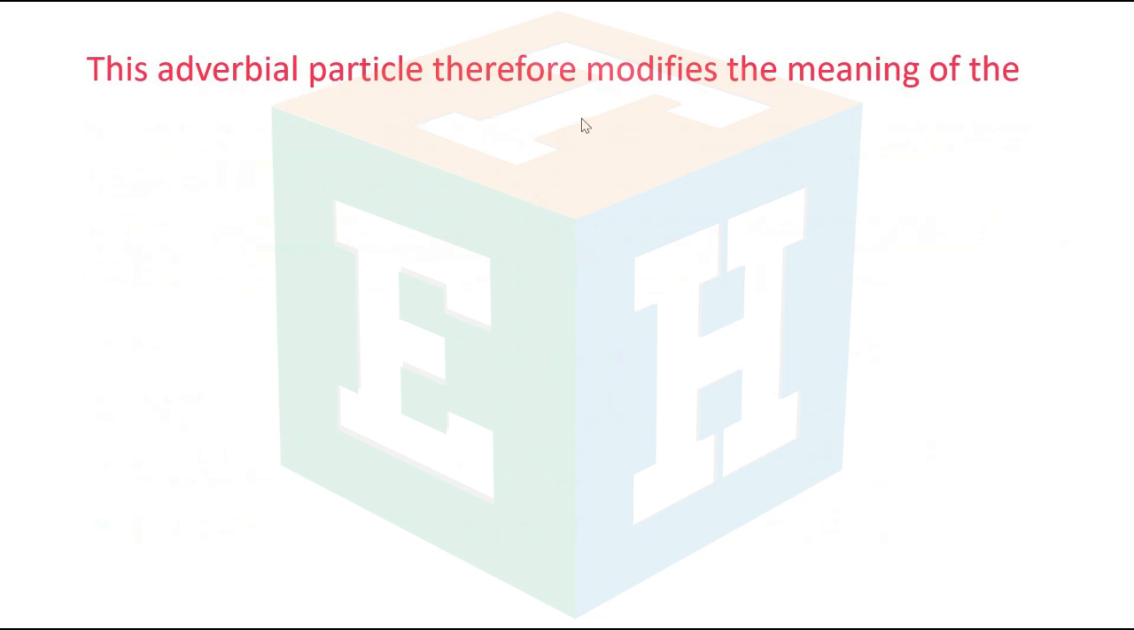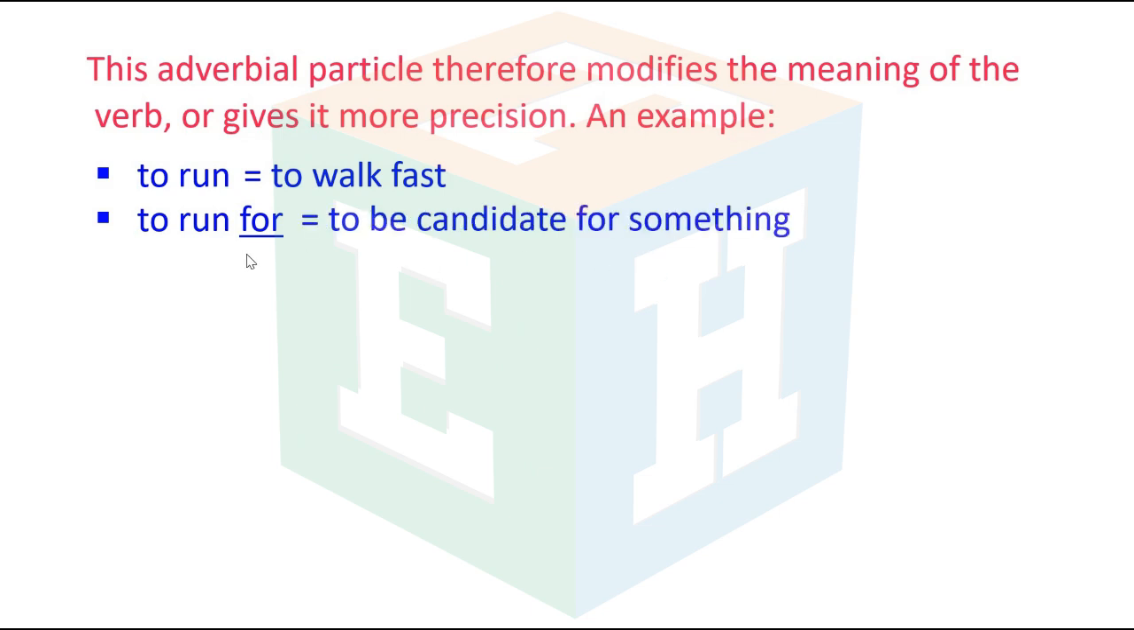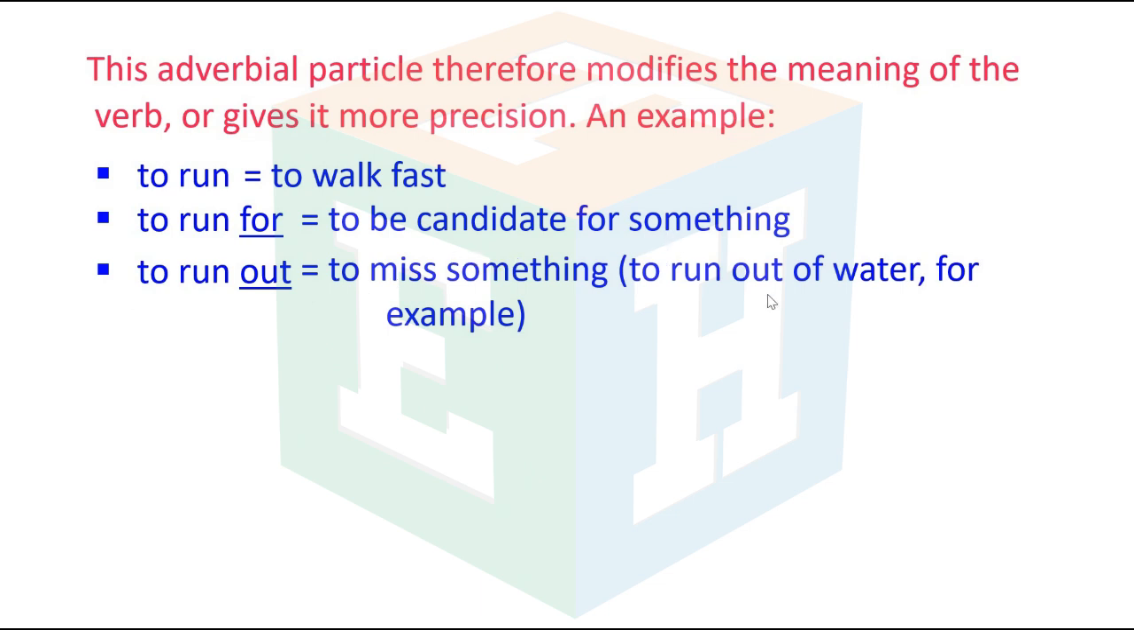This adverbial particle therefore modifies the meaning of the verb or gives it more precision. An example: to run, to walk fast; to run for, to be candidate for something; to run out, to miss something, to run out of water, for example.